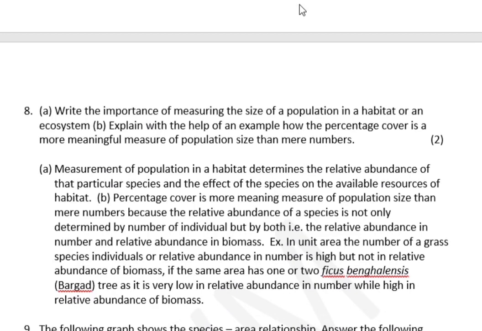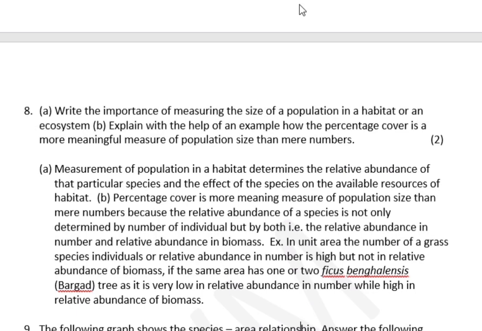Explain with the help of an example how the percentage cover is a more meaningful measure of population size than mere numbers. So, measurement of population in a habitat determines the relative abundance of that particular species and the effect of the species on the available resources or habitat. Then what are the ways in which we can do it is also important. There are different ways. One is absolute count, where we are literally doing a head count, or we can go for a relative count, or we can go for biomass or indirect methods.